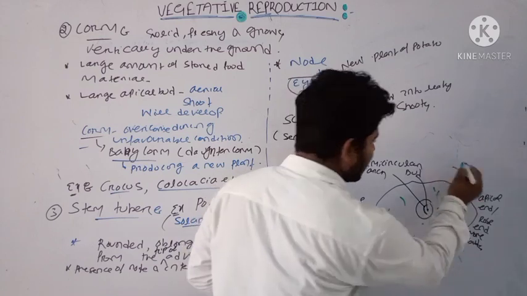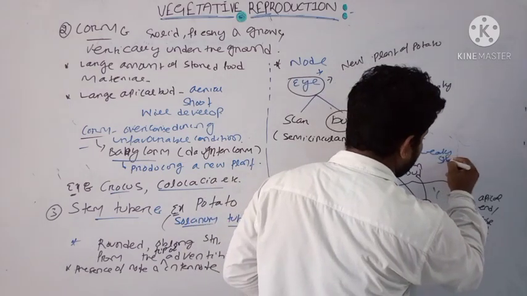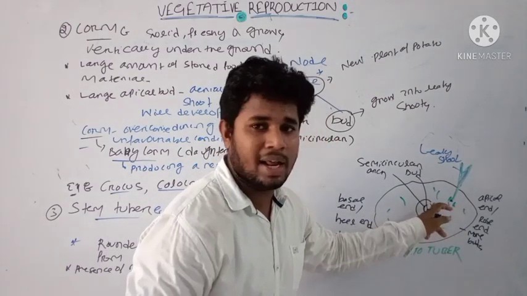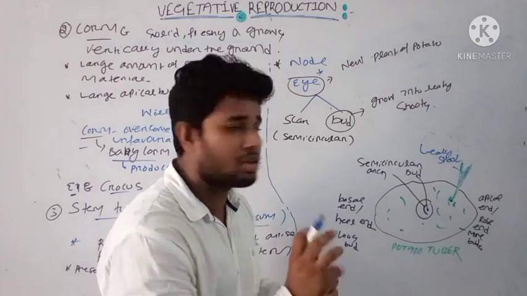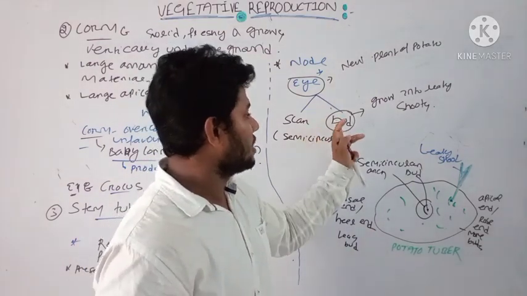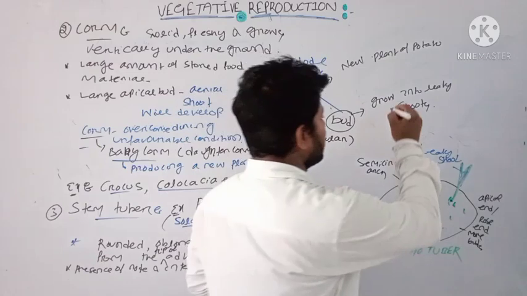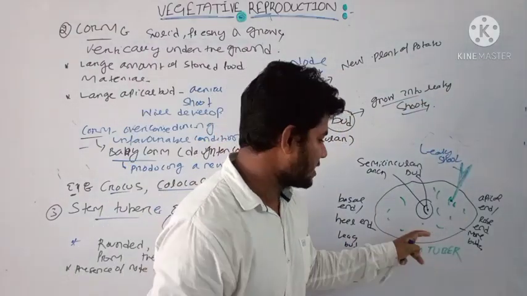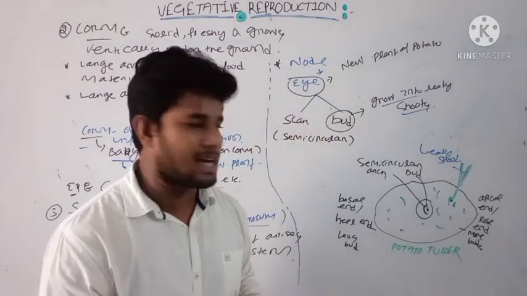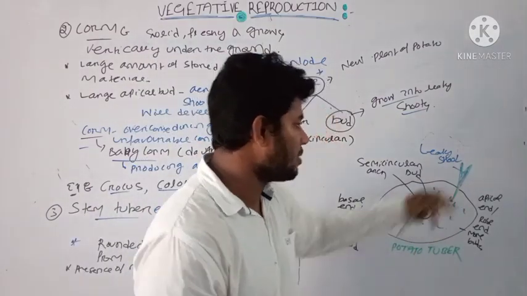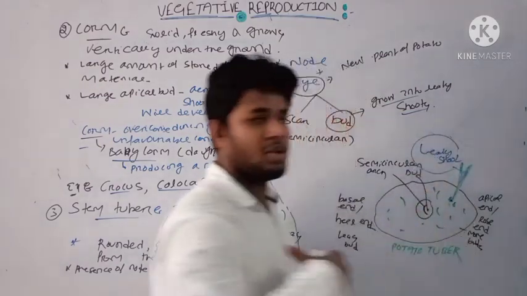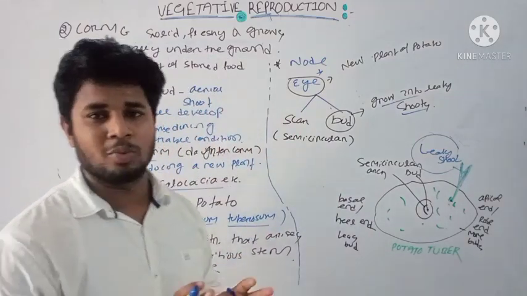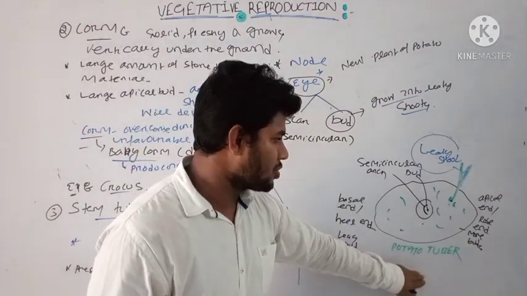Here you can see this is the bud region. This is a leafy shoot that is developed from the bud region. Clear? And this is a semicircular arc, and that represents the eye region. The bud will develop into a new plant or new shoot. During the unfavorable season it remains in the soil, and when the favorable condition appears, that bud region will develop a leafy shoot, and it will develop into a complete plant. Clear? And the example is Solanum tuberosum, and this is the structure of a potato tuber.